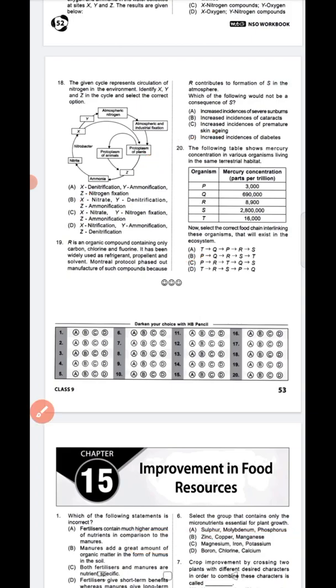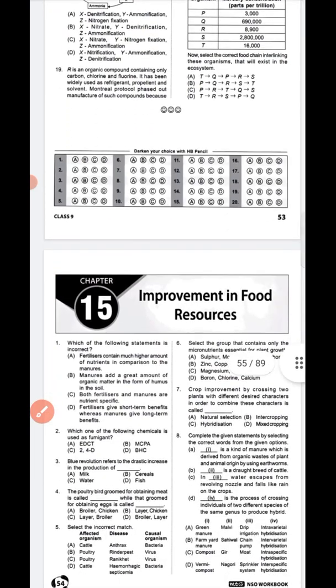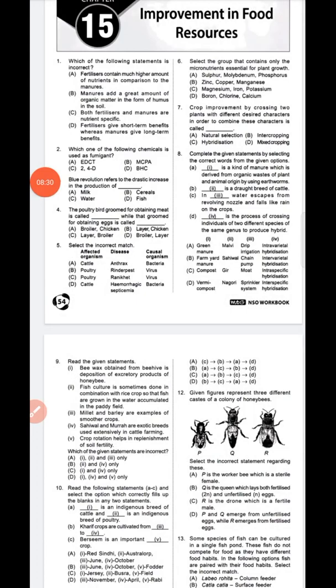So this chapter is finished. In our next chapter, improvement in food and resources, this is the last chapter. Which of the following statements is incorrect? Question 1, option C is the incorrect option, that is both fertilizers and manures are nutrient specific.